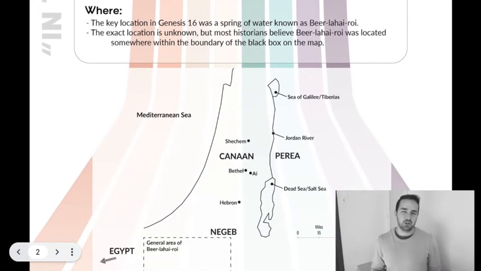Where did chapter 16 take place? The key location in Genesis 16 is a spring of water known as Beer Lahai Roi. Now, the exact location of this spring is unknown, but most historians think that it's located somewhere within the borders of the black box, which you can see on the map on the screen if you're on YouTube, or the PDF if you download that.